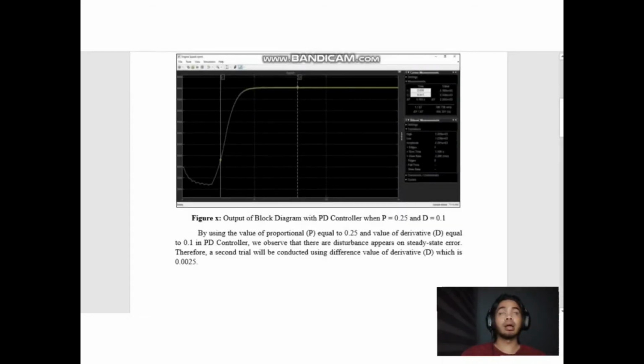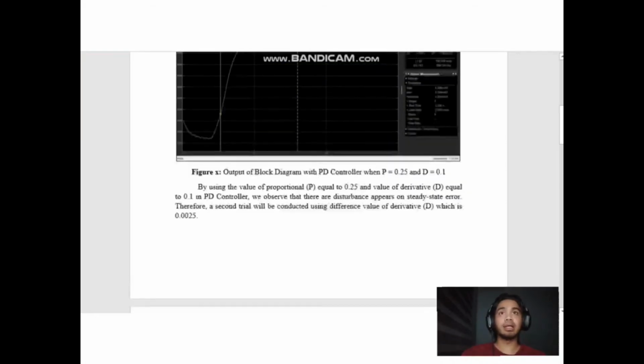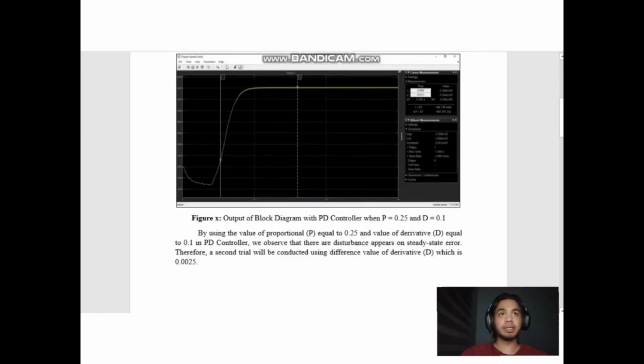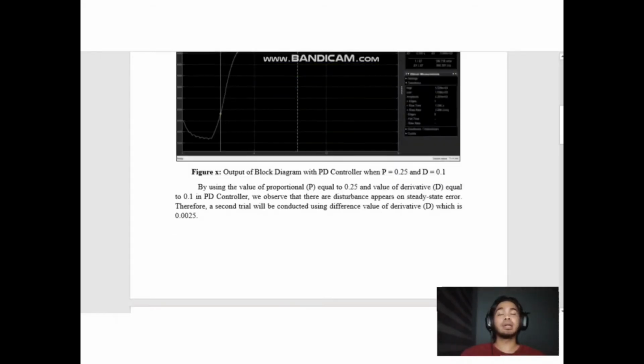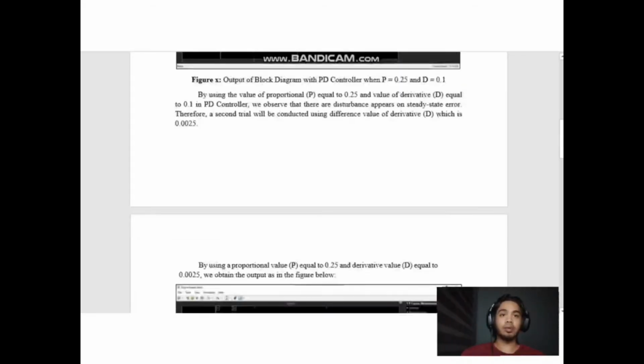During the first trial, we observed that there was disturbance on the steady state error. Then we tried a second trial using different parameters of P and D. For the second trial, we used P equal to 0.25 and D equal to 0.0025, and the output that we obtained from the second trial is like this.